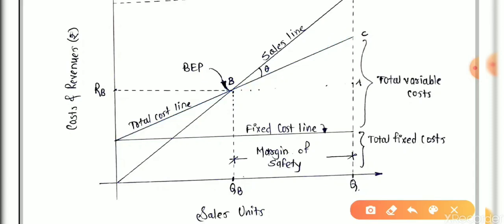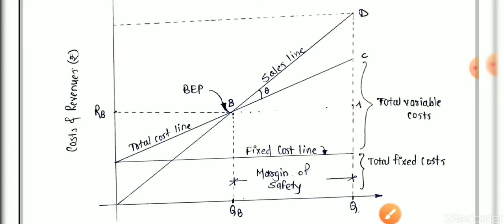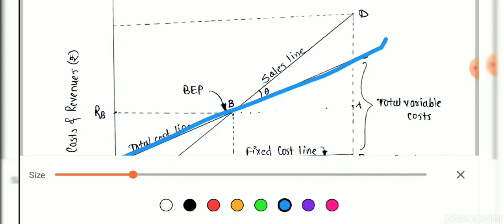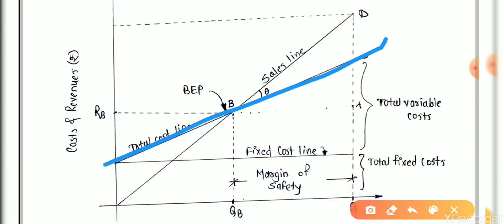And there is a third line, that is the sale line. Okay, and this is your revenue generated line. The sale line is the revenue generated line. What is the total cost line? It is our outgoings, and the sale line is our incoming. This is our income, and the blue line indicates our outgoing.